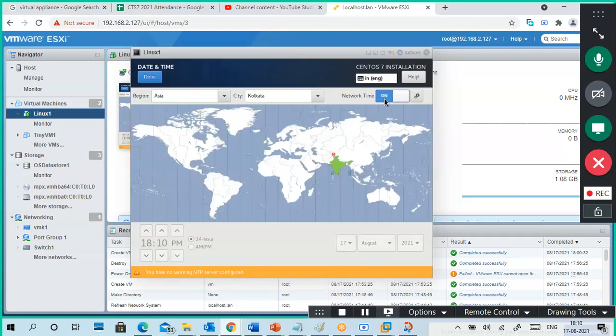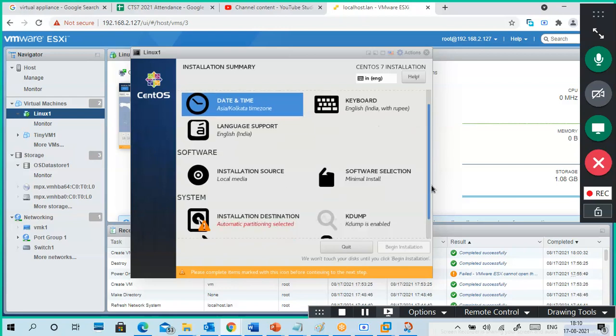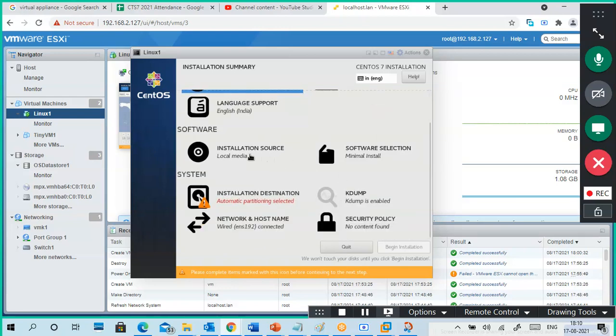So yeah, see, network time is on because of the network, and Asia Kolkata. So it is the Indian map. Guys, remember where India is? People are speaking about India, great, great, but we don't know where our India is. I've seen a lot of people unable to select it also.